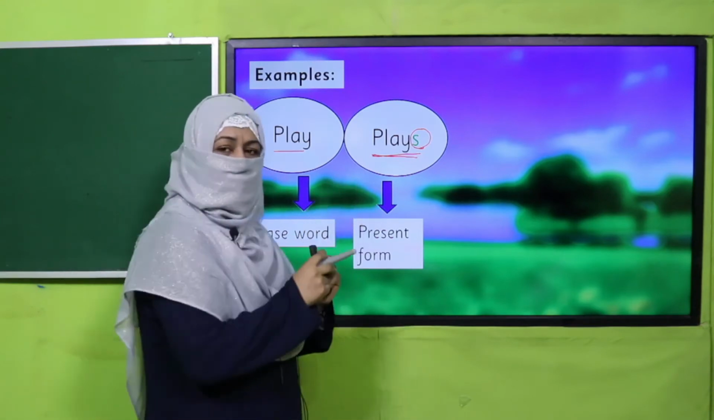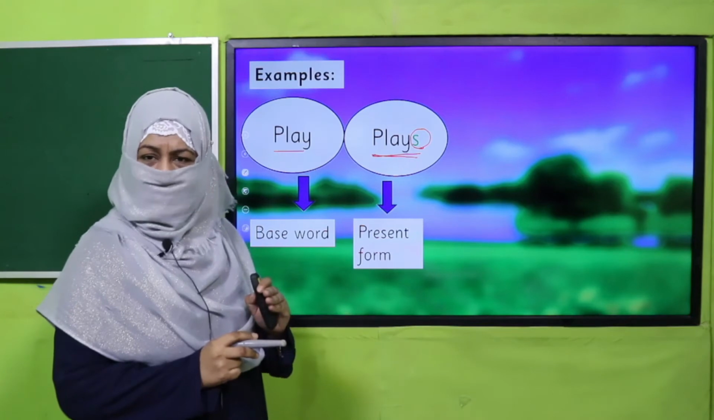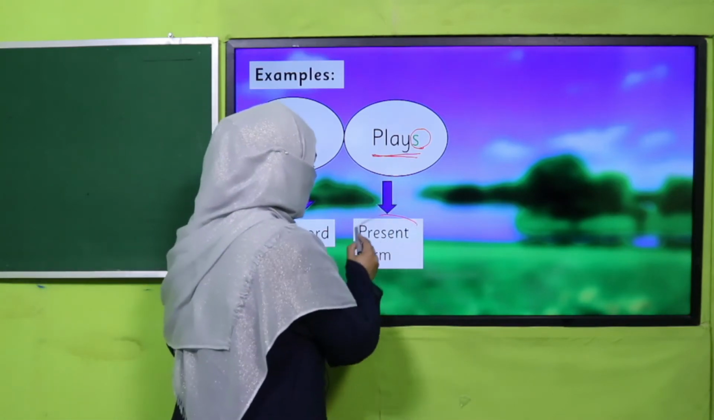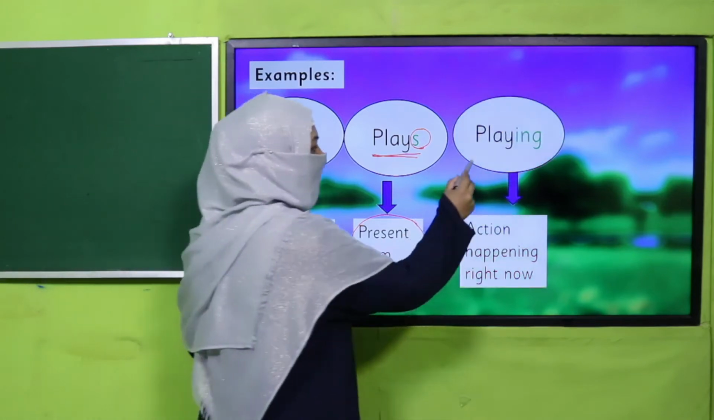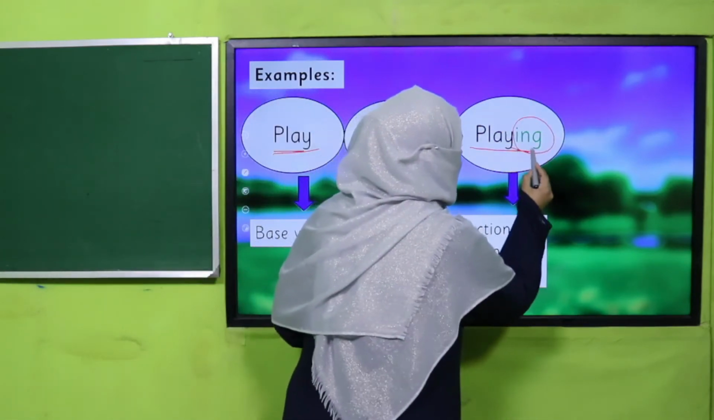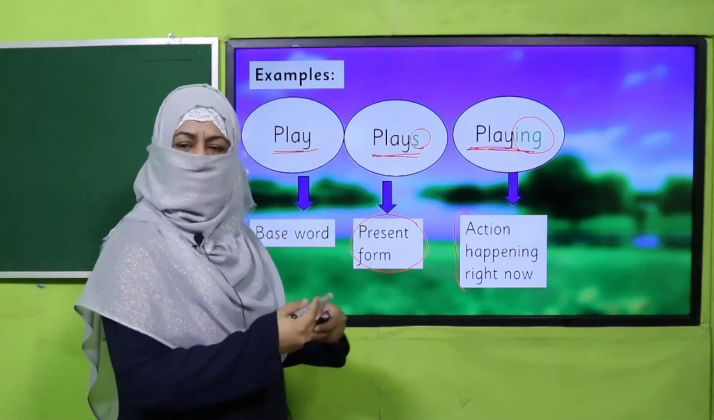So, for example, he plays, she plays, Ali plays, Amina plays, right? So, this is the present form of play. Likewise, playing. We add ing to a verb when the action is happening. It is still going on.